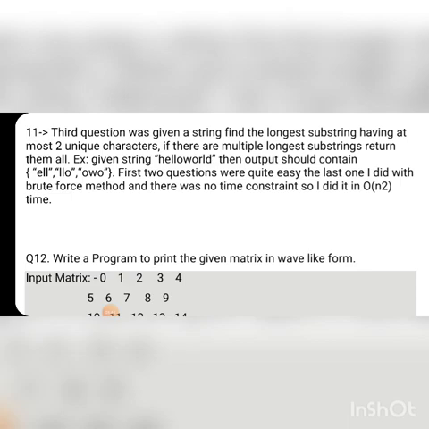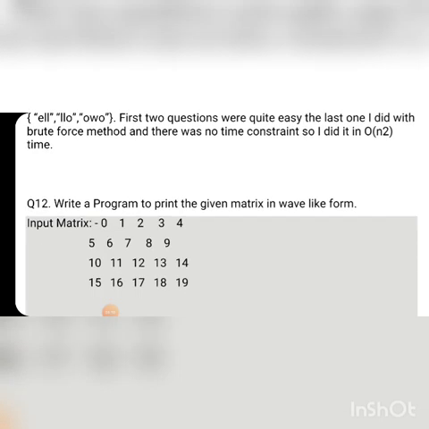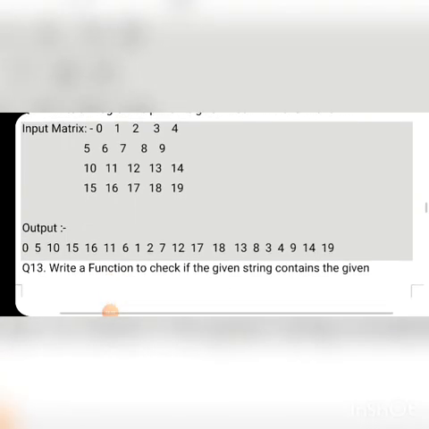And the 12th question they asked is: write a program to print the given matrix in a wave-like form. The input matrix is 0 1 2 3, and this is the matrix, and this is the output you have to draw.